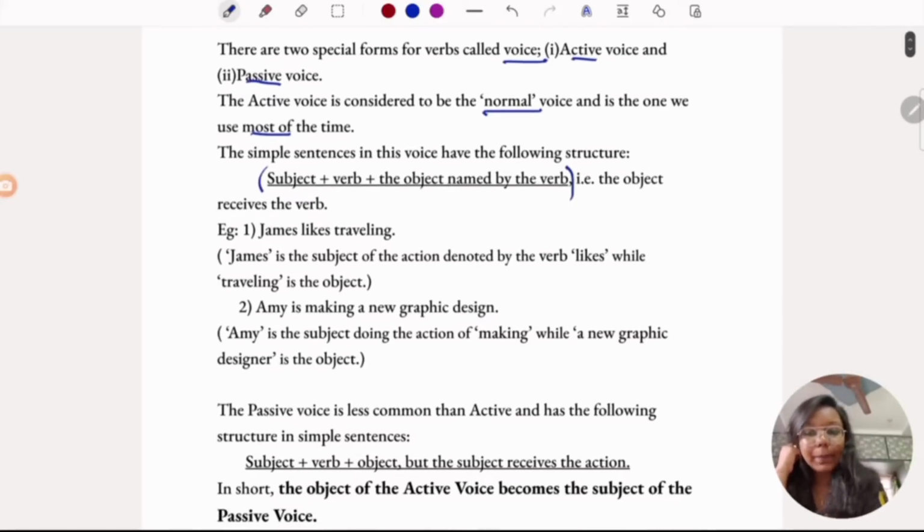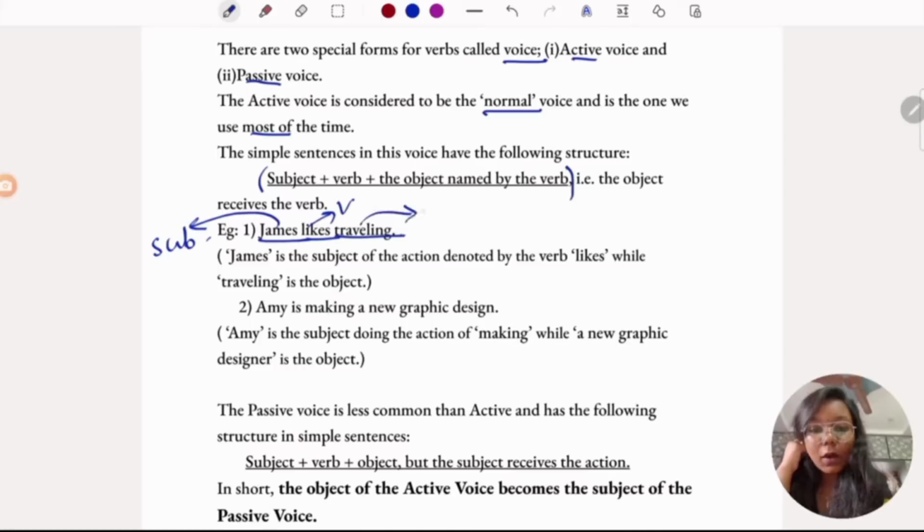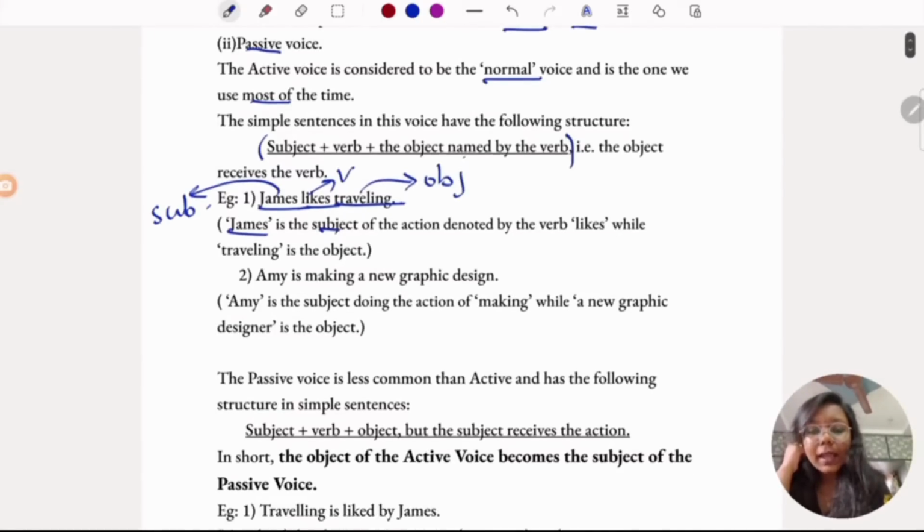Let's see the example. James likes traveling. James is the subject here. Likes is the verb and traveling is the object. It follows the same structure as mentioned above. Amy is making a new graphic design. So Amy is the subject. It is doing the action, making. It's a verb. And a new graphic design is the object.